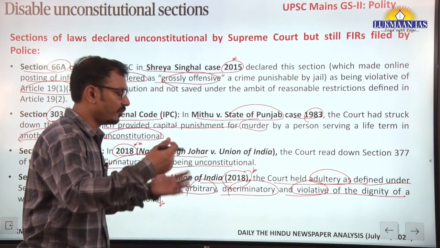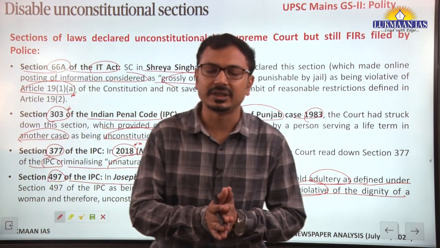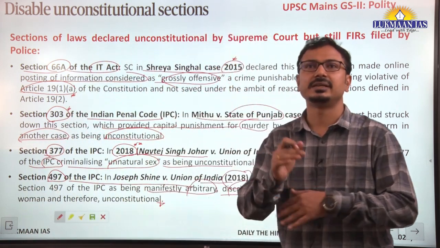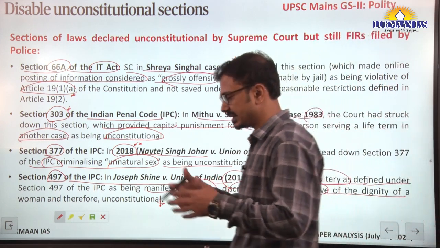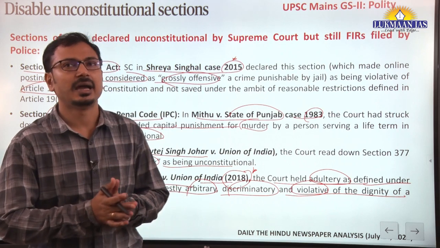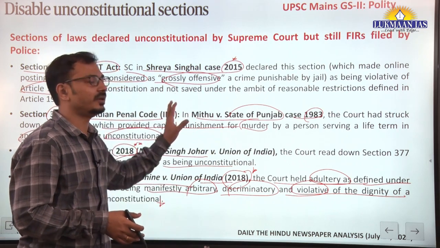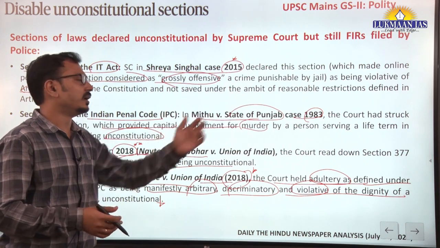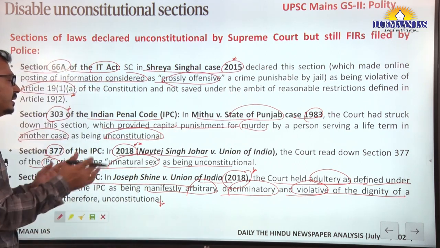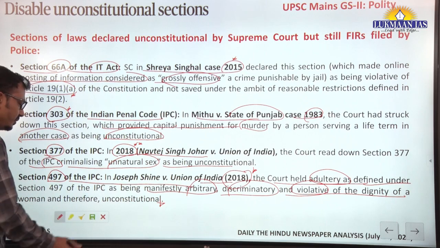There is a need for awareness among the lower judiciary as well as police officials, and a need for training of station house officers, SHOs, regarding this. Ignorance of law cannot be excused when invoking such sections, which causes unnecessary harassment to the people. Fine.